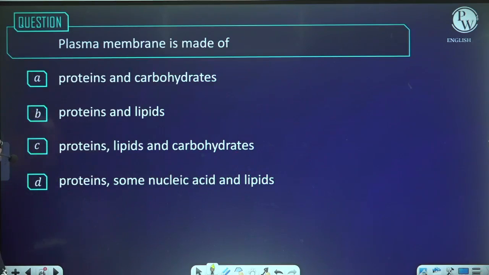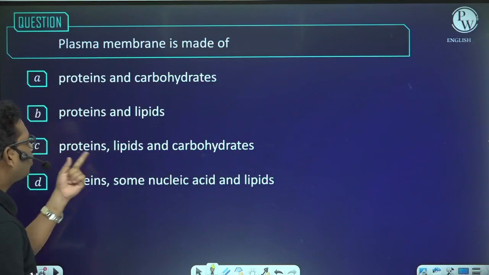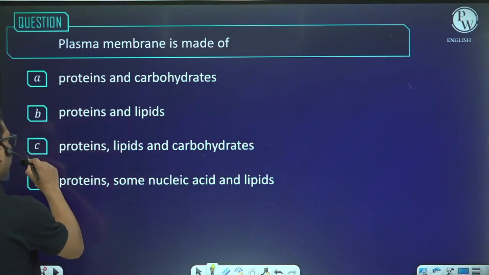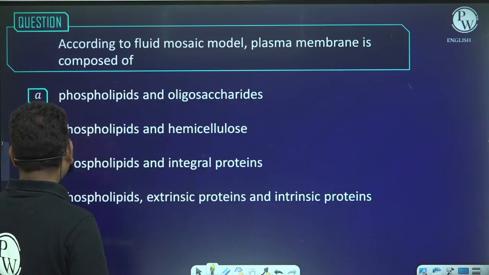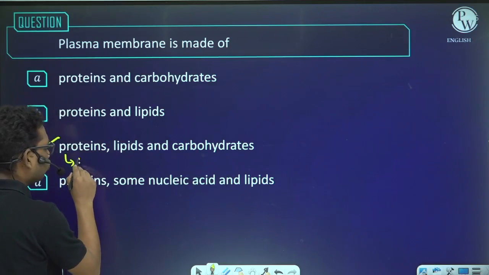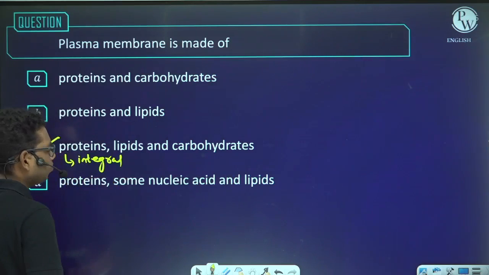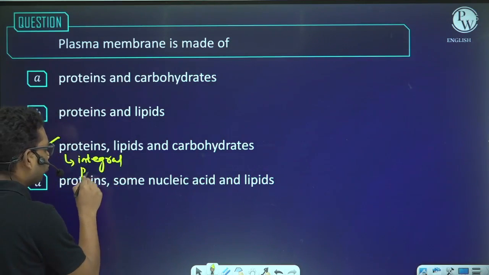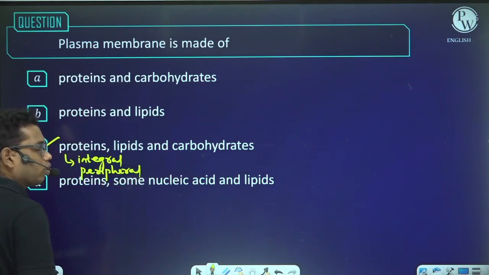The plasma membrane is made of what? Proteins, lipids and carbohydrates. So the answer will be C. And what about the proteins? The proteins are basically classified into two groups. One is integral protein, also known as intrinsic protein, and second is peripheral protein, also known as external proteins or extrinsic proteins.